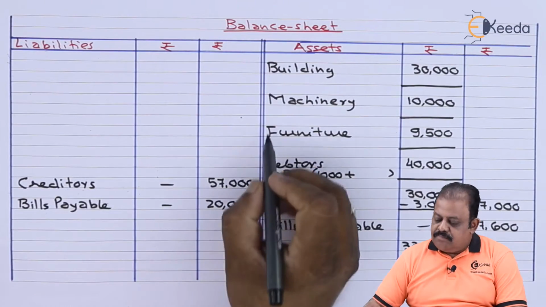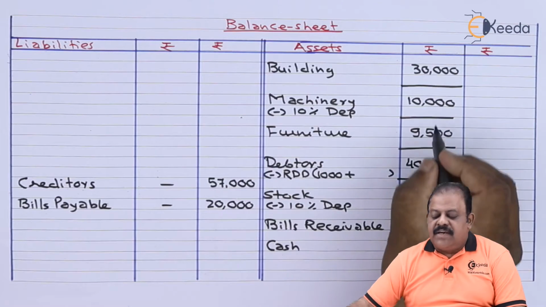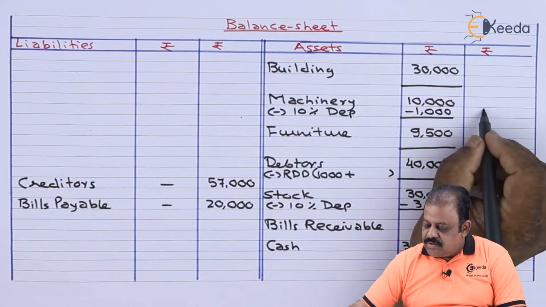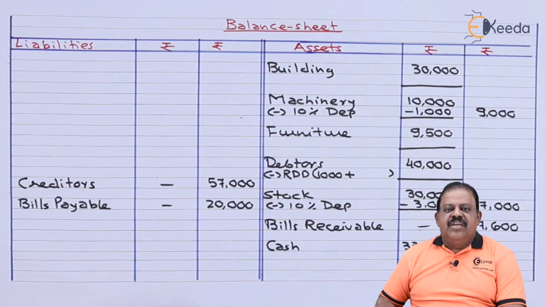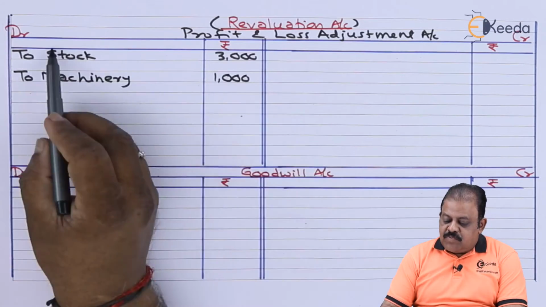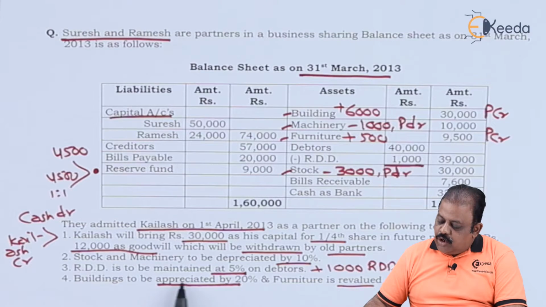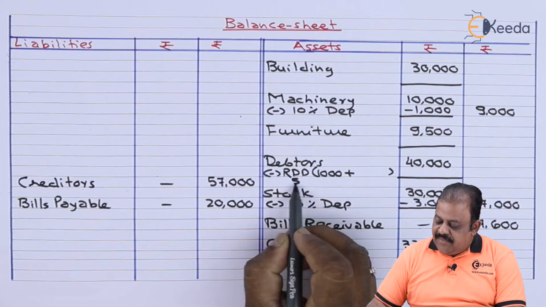Machinery 10,000. Less 10% depreciation 1,000. Net machinery 9,000 now. Profit and loss adjustment account debit to machinery 1,000. RDD to be maintained at 5% on debtors. Debtors 40,000. RDD 5%.